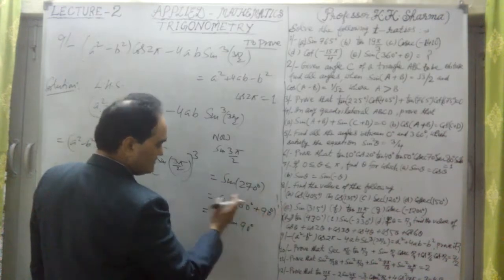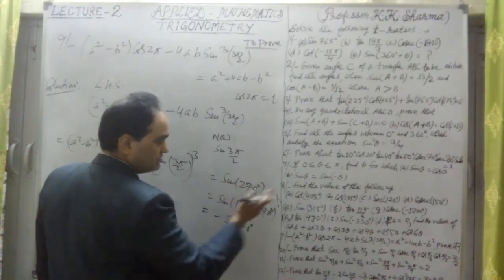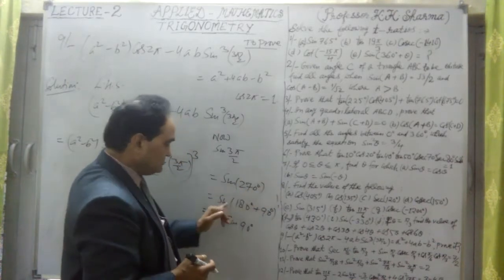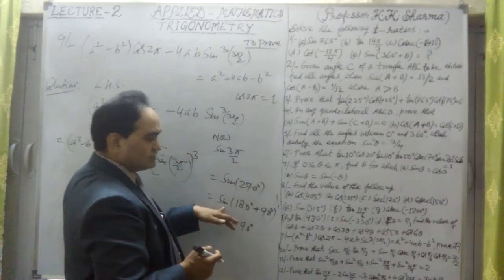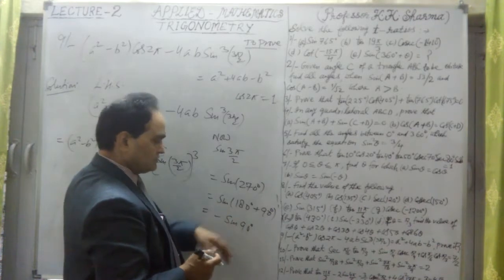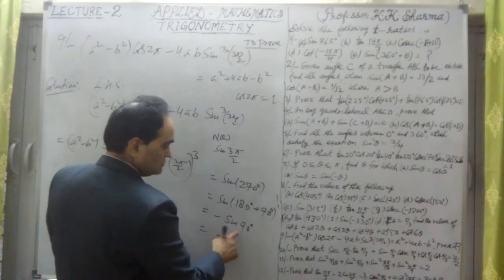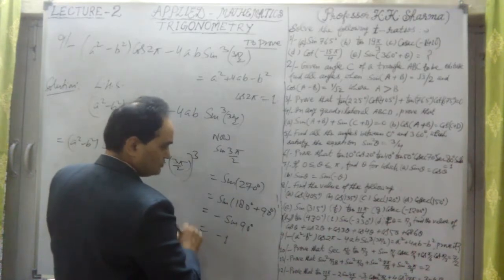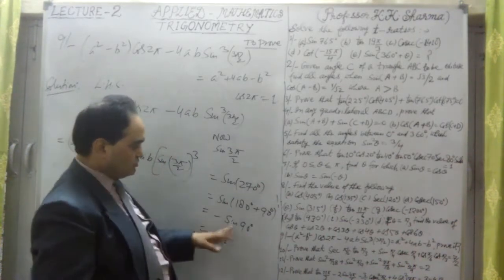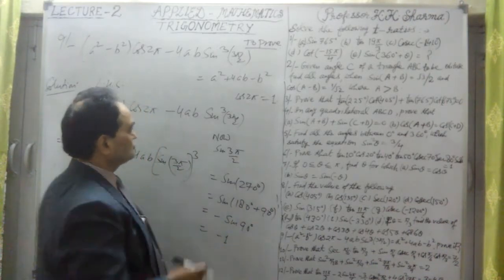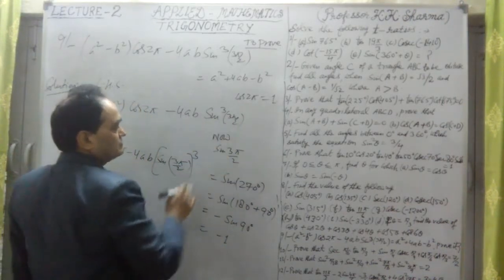180 plus theta, sin is sin, because 180 plus theta is there. But this is 180 plus something, that means third quadrant. In third quadrant sin is negative, it is minus sin 90 degree. Sin 90 is 1, so it is minus 1. So sine 3 pi by 2 is minus 1.